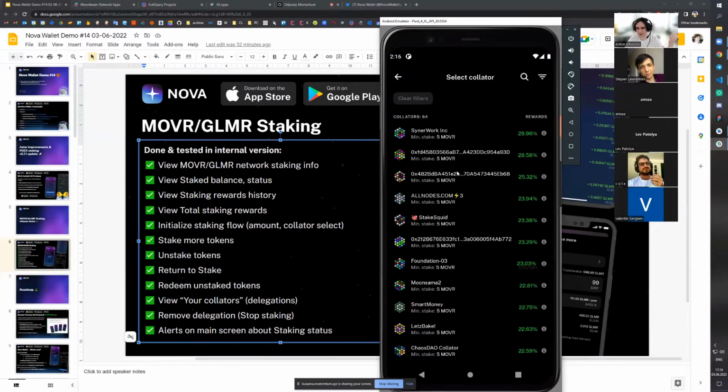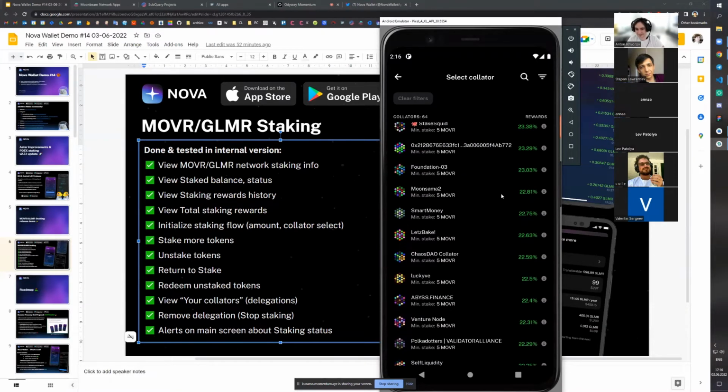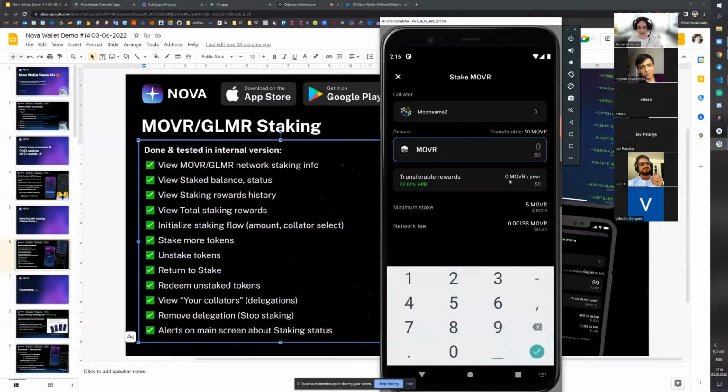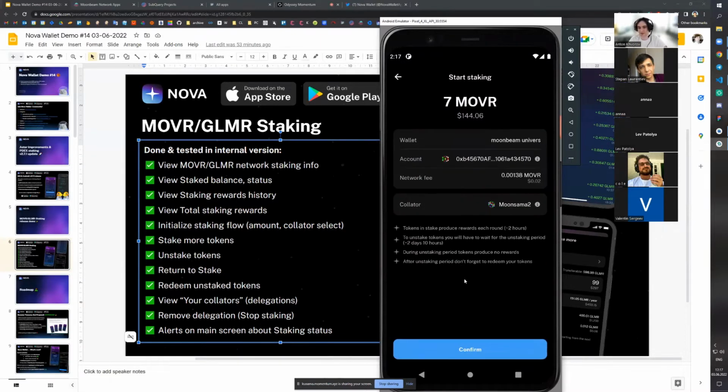But let's go back to the estimated rewards. And let's basically select any of the collators. Let's select Kusama. Now let's type something like 7 MOVRs. And we can see that all the screen adjusted for our collator, which is Kusama second, right? And you can see that we now see the rewards rate of the Kusama collator. We also see our rewards for the whole year of staking, which would be 1.6 MOVRs, let's say. We also see the minimal stake and the network fee. So let's proceed with this.